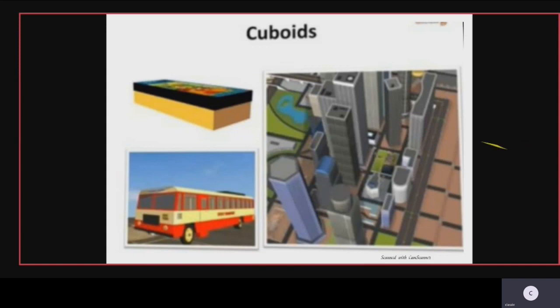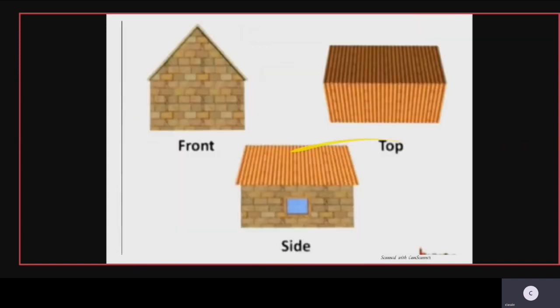Now let us take another example. Let us take a hut. Do you know a hut, children? So these are the different views of a hut, children. In this example, you can see the views of a hut have been differentiated into three types: front, side, and top.